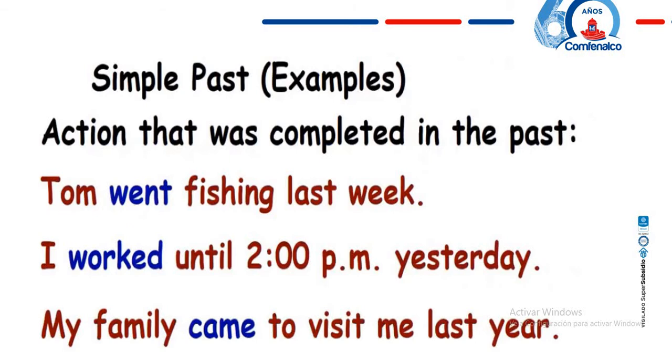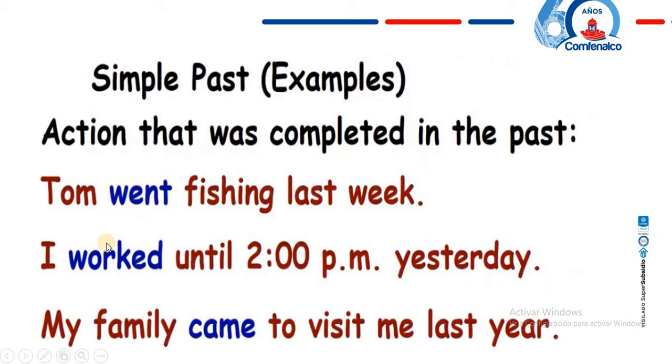This means went, that Tom fue, eso significa en español el verbo ir, entonces en pasado es Tom fue a pescar la semana pasada. Este verbo went viene de la forma base go. Acuérdense del verbo go. Ese verbo go en su forma base se convierte en este verbo que está acá, went.